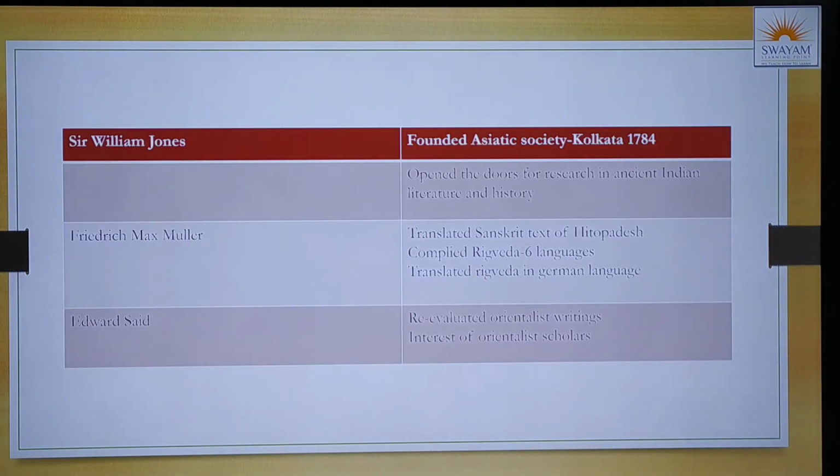Now, the people who contributed to Orientalist historiography did not condemn, just like the colonial historiographers. Sir William Jones founded the Asiatic Society in Kolkata in 1784, and this society completely opened the doors for research in ancient Indian literature and history. For people who wanted to study and know more about ancient Indian literature and history, he exclusively founded the Asiatic Society in Kolkata.